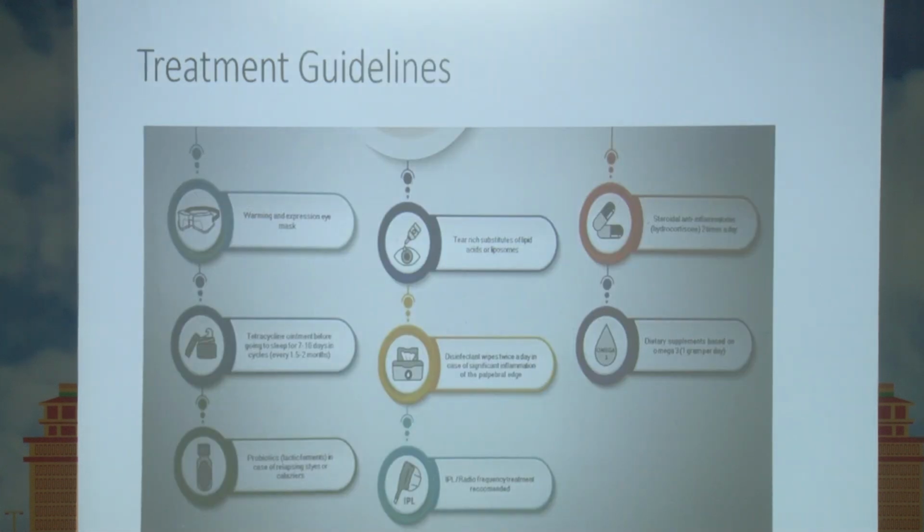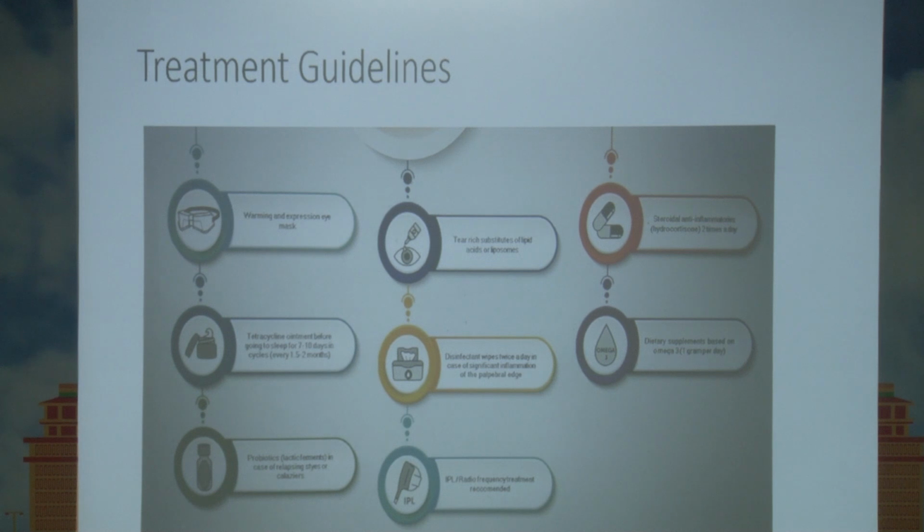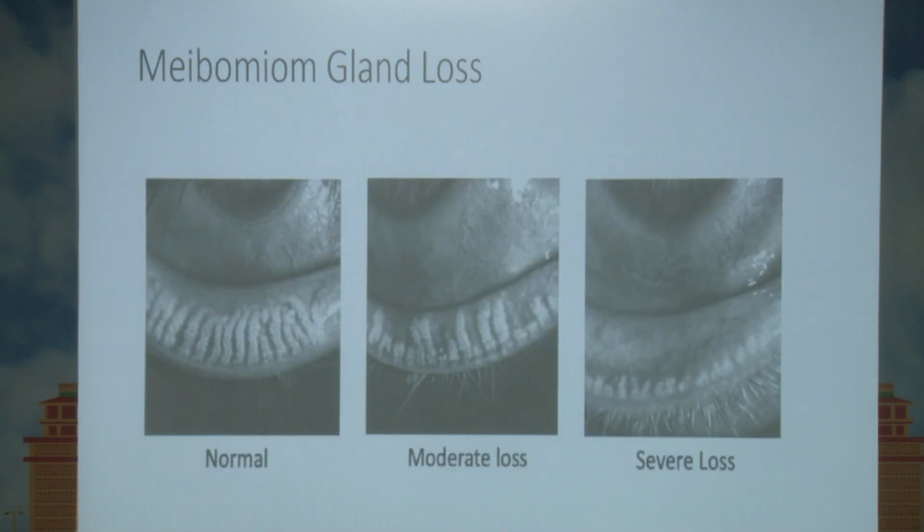And the machine also has software that gives treatment guidelines, what needs to be done in which patient, whether it is warm compresses or antibiotic ointments or steroids or tear substitutes, and also the dietary supplement, or even the radio frequency, whether the patient needs it or not.